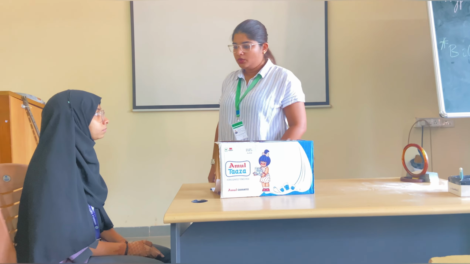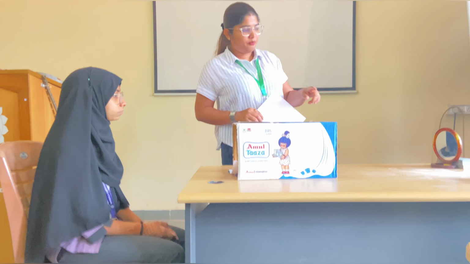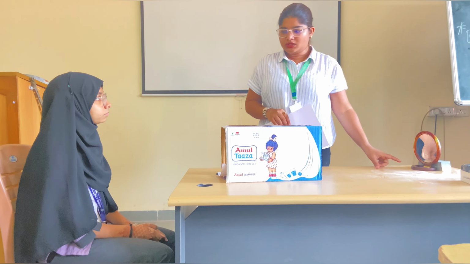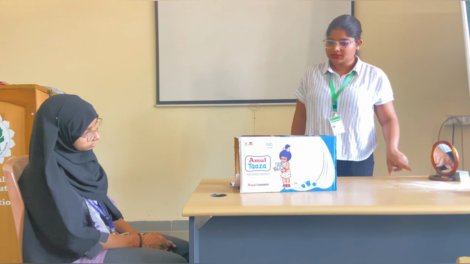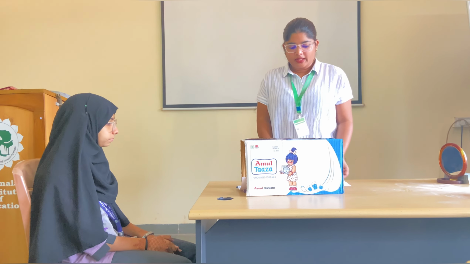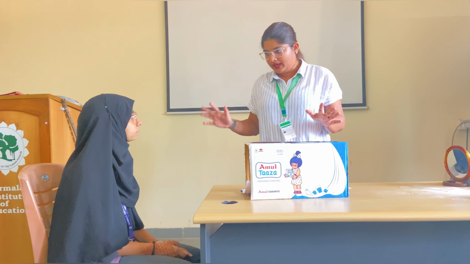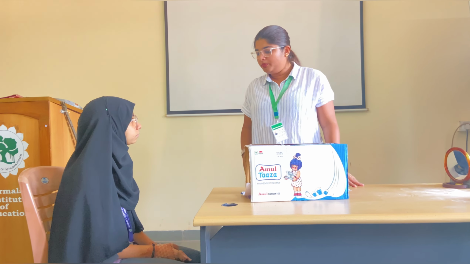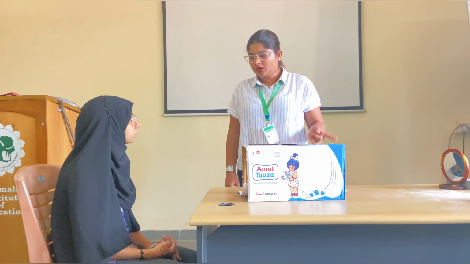So Meher, this is a very simple experiment. As you can see, there is a box and there is a mirror kept right across. Can you see the star design reflection or this design in the mirror? Can you see it? Yes? So there are 10 trials, 5 trials in your left hand and 5 trials in your right hand. Which is your preferred hand? Right. So your first trial will be in your left hand.